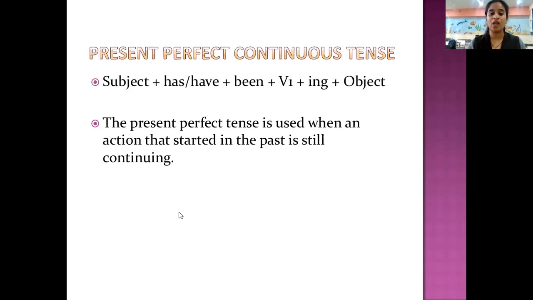Okay. Present perfect continuous. For present, you have a subject, then has and have because it is present tense. Been, here perfect, B-E-E-N is the past participle of be. So to make it perfect, we put the word been plus the base form of the verb and ing plus the object. So the present perfect continuous is used when an action has started in past and still it is continuing. So it started in past, but it is still continuing.